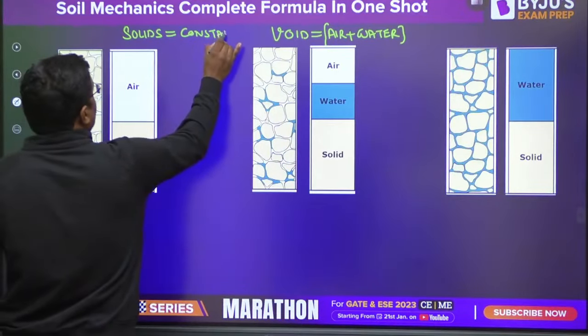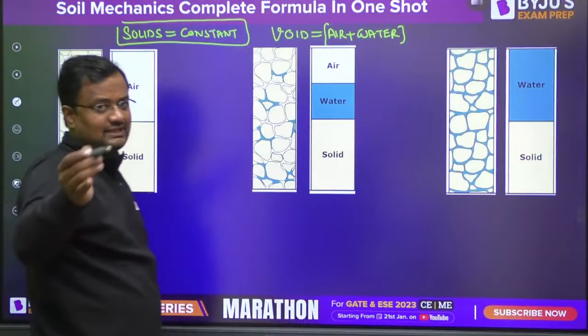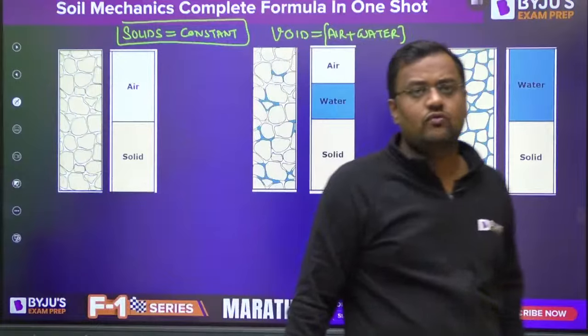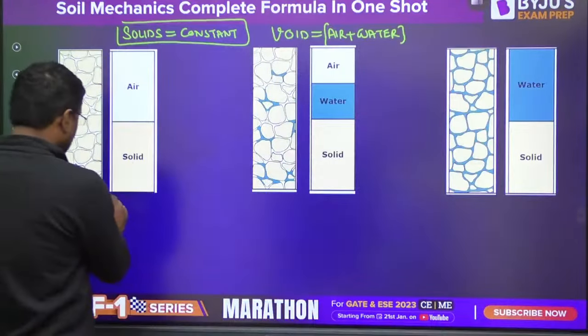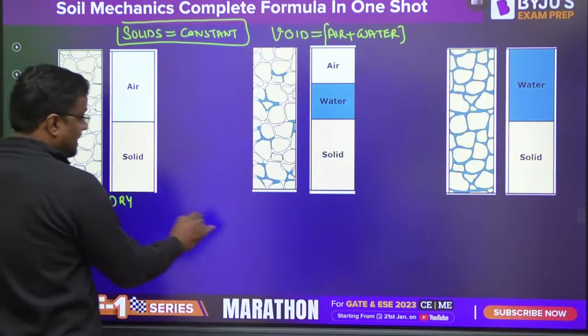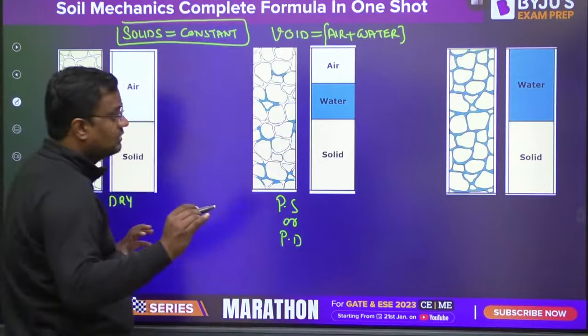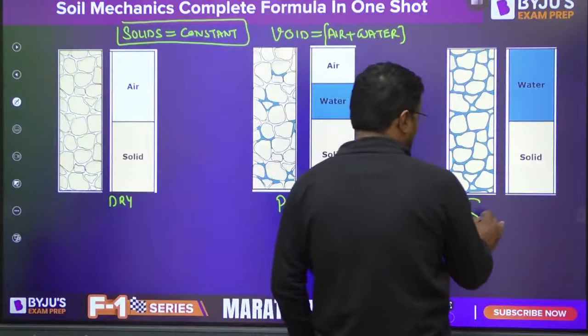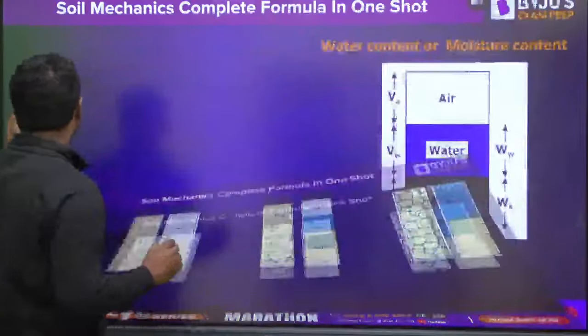Suppose you have a soil and you compress it, and you think the volume is decreasing. Yes, total volume may decrease, volume of voids may decrease, but solids will be constant. This is dry soil. This is partially saturated, or you can say partially dry soil, and this is completely saturated soil. Now let us go to the formulas.